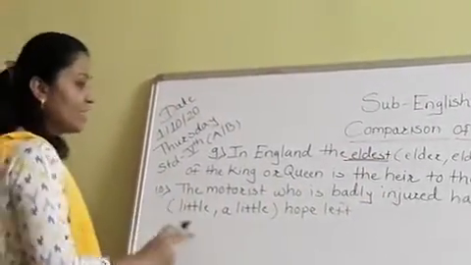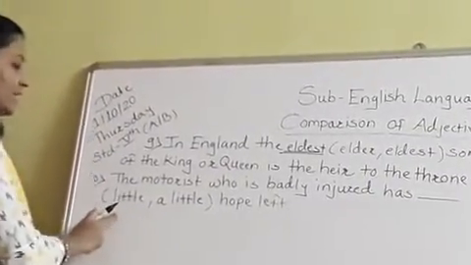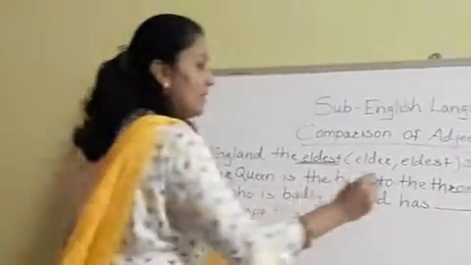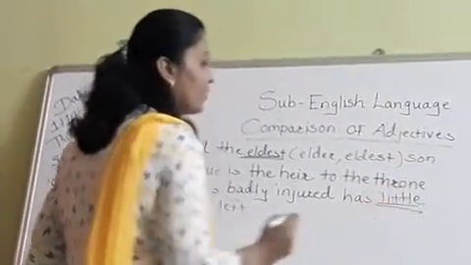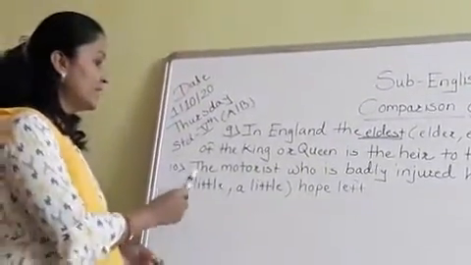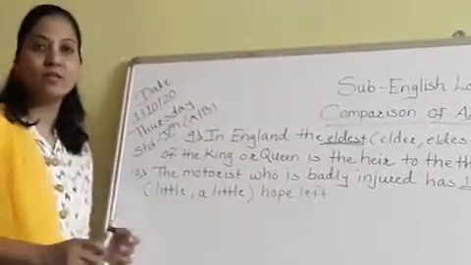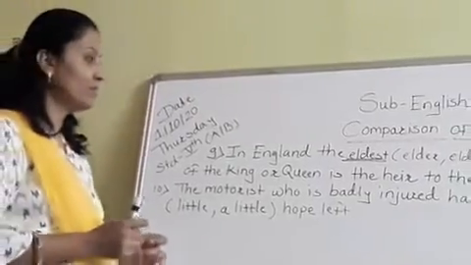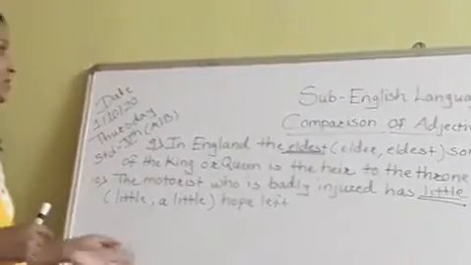Tenth one: the motorist who is badly injured has dash dash, in brackets little or a little, hope left. So we have to write here little. Okay. So the sentence will be like this: the motorist who is badly injured has little hope left. Okay. He can survive, but there is little hope of his survival. So have you understood?